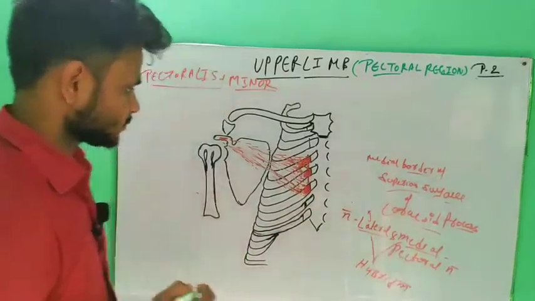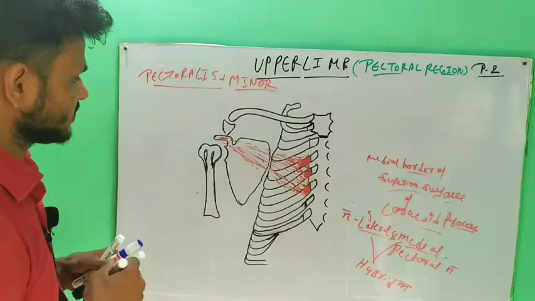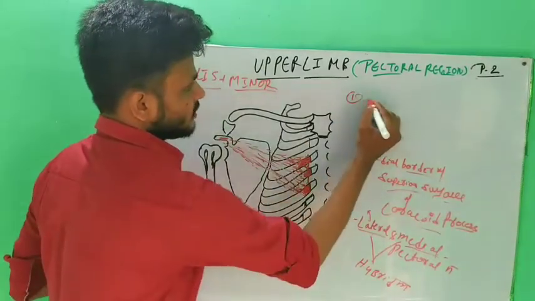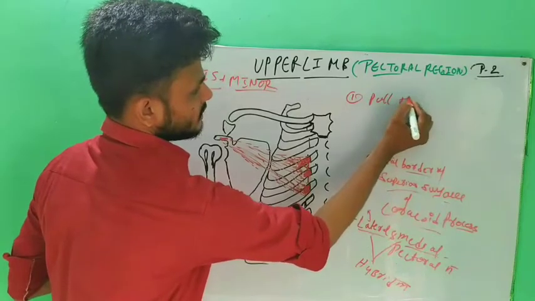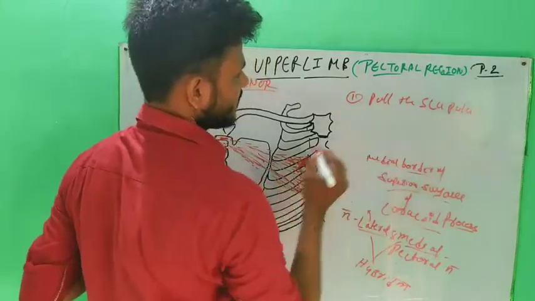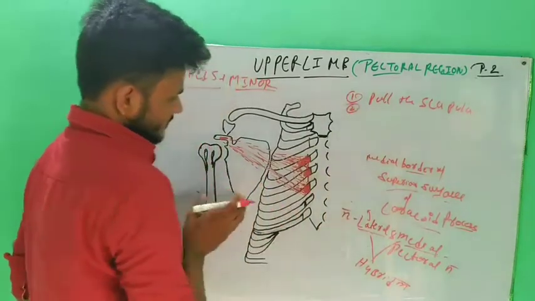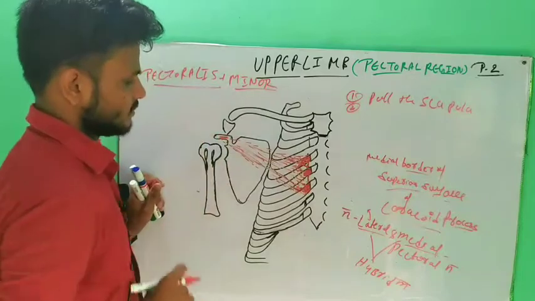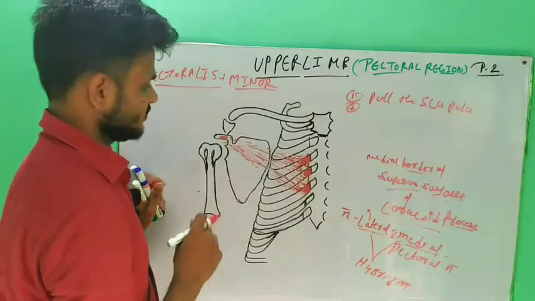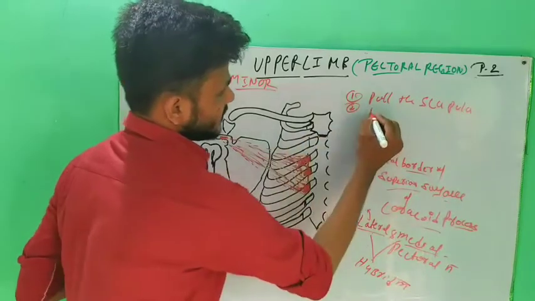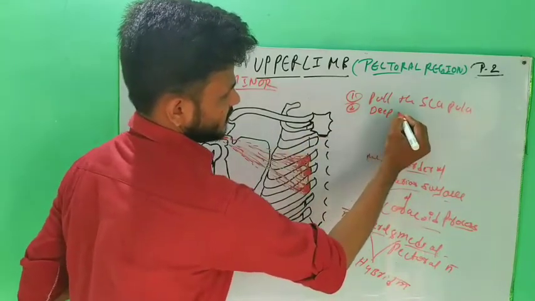The actions of this muscle: the first action is to pull the scapula. When it contracts, it pulls the scapula. The second action is that it helps in deep inspiration.